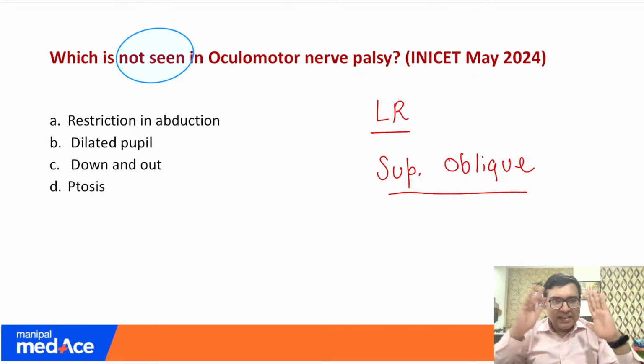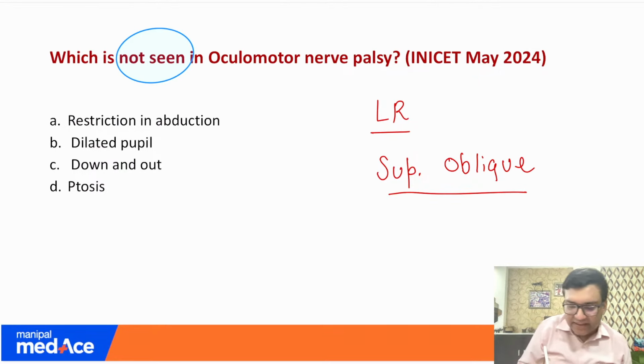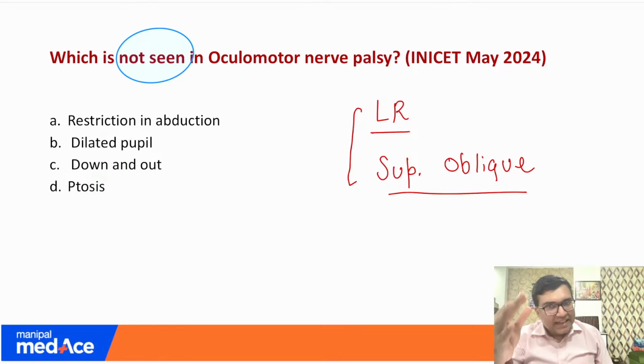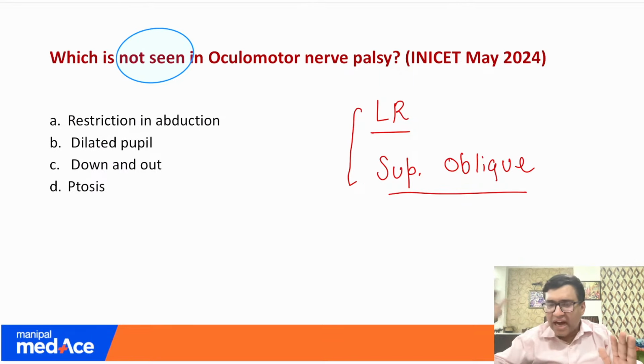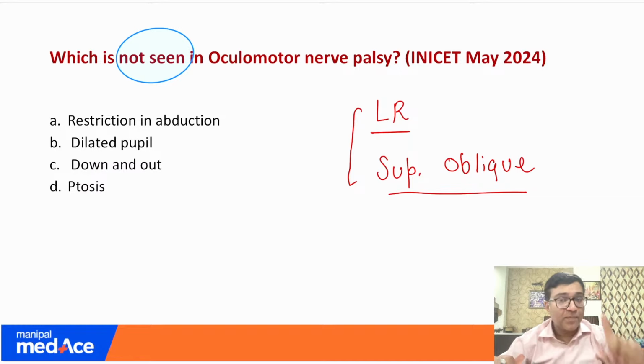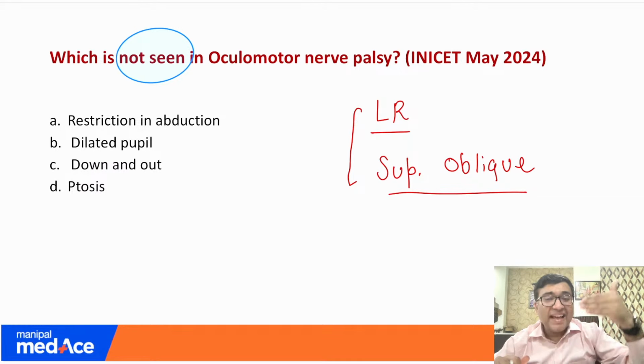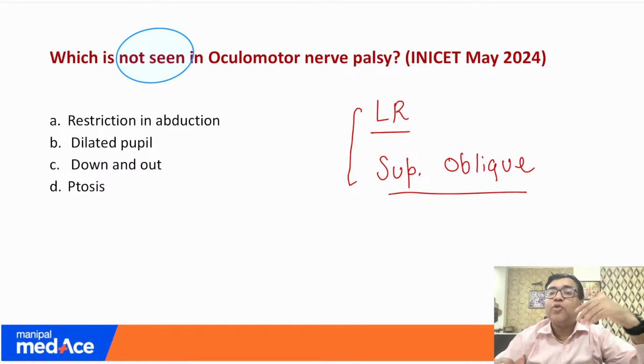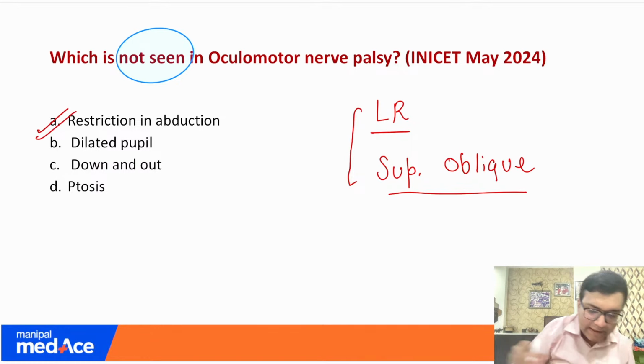The lateral rectus basically abducts the eye, moving the eye out, and the superior oblique would move the eye down. So there is a down and out position. So the patient would be able to do the abduction, abduction is out, but he would not be able to do the adduction. Okay, so your answer is very clear here.